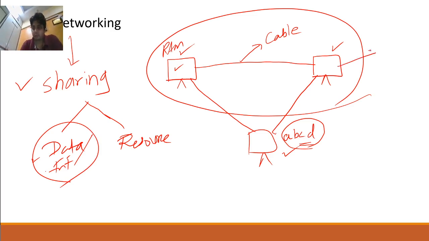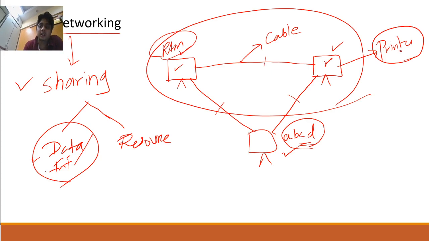Now, what is a resource? In this computer, there is one printer, guys. In an office, why do they share a printer? I am telling you. See, one printer is equal to 5,000 rupees, guys. So if they purchase 3 printers, it will cost them 15,000 rupees. But what they are doing is using an important concept, networking. They are just buying one printer and installing it on one PC, and with the help of this cable, they are sharing. So even Ram can use the printer sitting at his place. So this is the definition of networking.